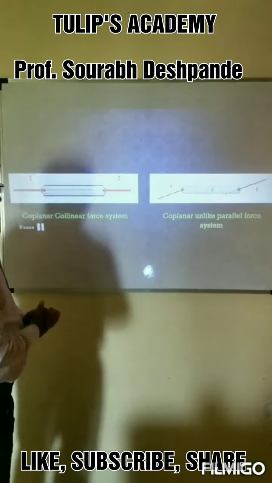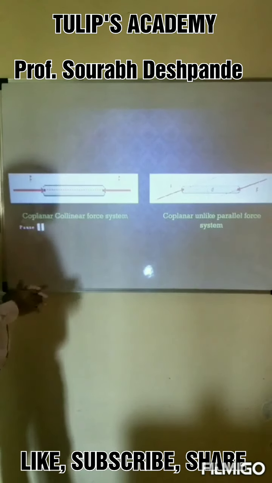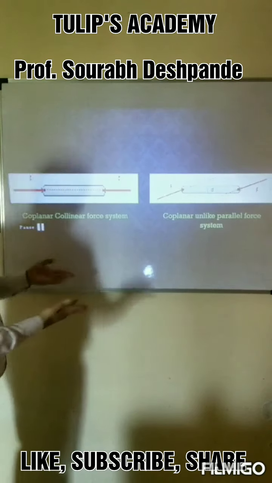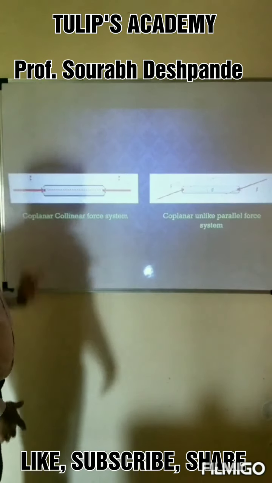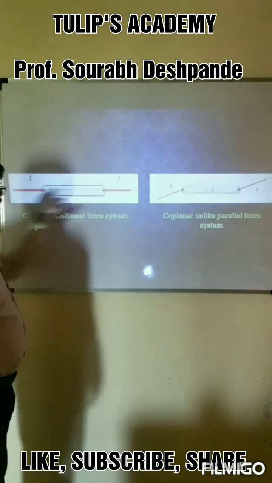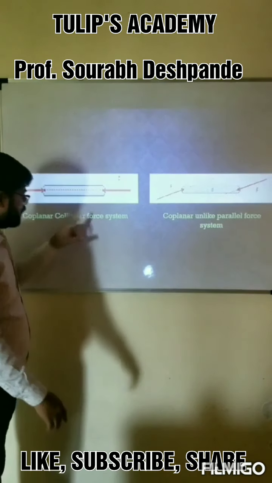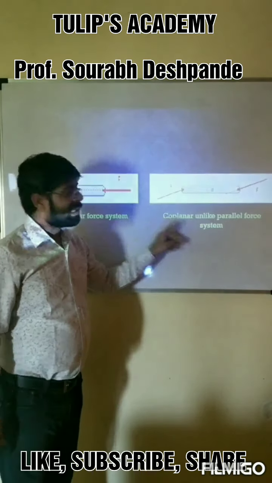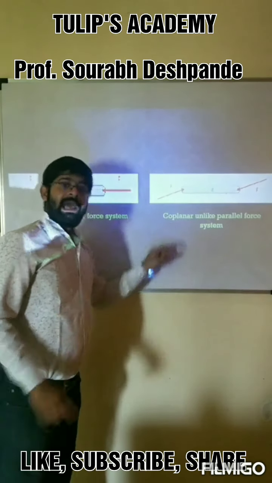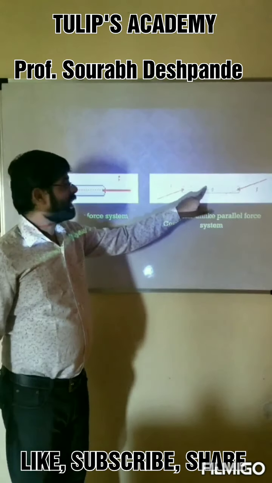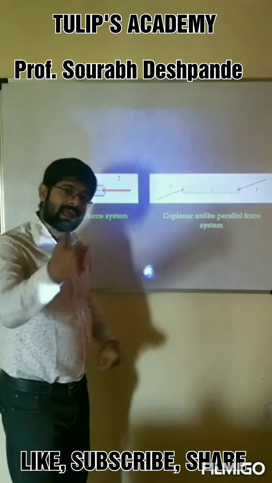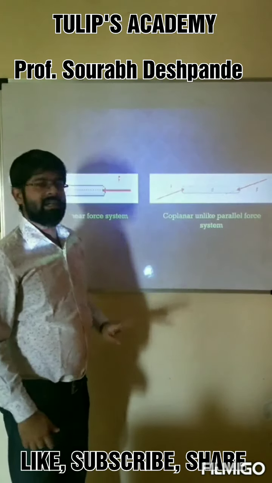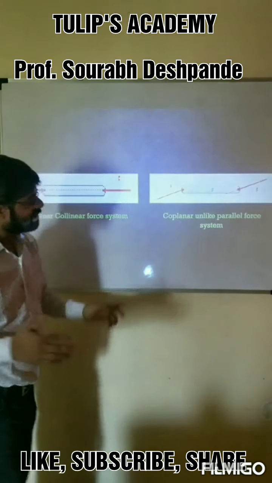Next. Now in this system, forces as well as the object are lying in the same common plane, the xy plane, which is the plane of the whiteboard. So it is coplanar and they are sharing the same line of action, so they are collinear. So coplanar, collinear. And this is what? Forces are lying in the same plane, so they are coplanar. And if you look, the line of action is parallel to each other, so they are parallel. But the direction of the forces is not the same, they are opposite, so it is unlike parallel. So coplanar, unlike parallel force system. That's it. Next, please.